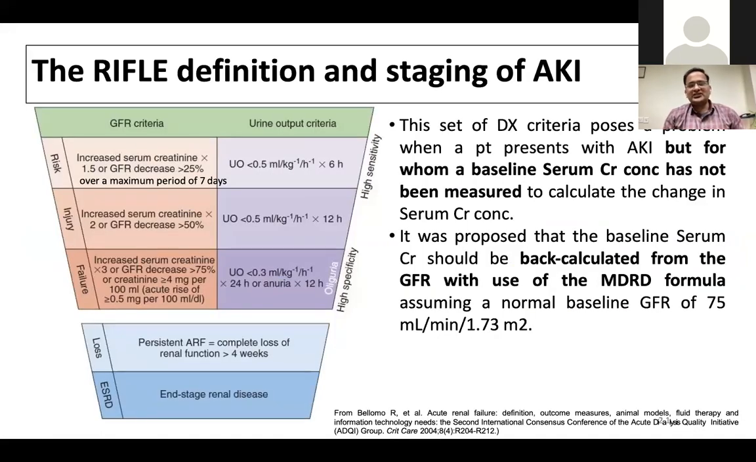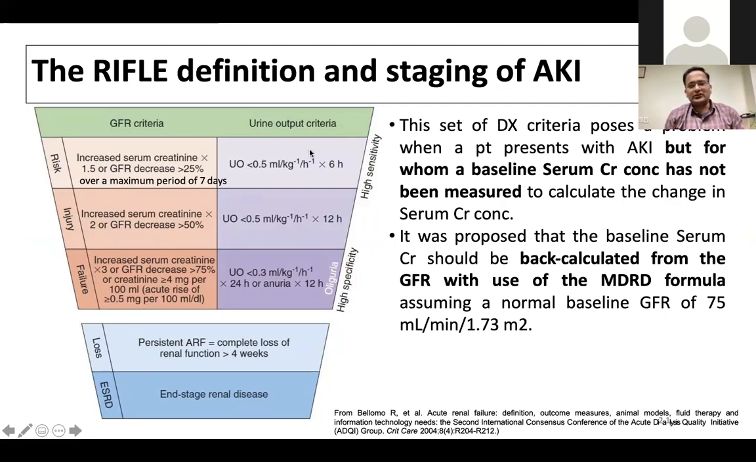So initially, in the older days, the RIFLE definition was used. Now it is obsolete, although the skeleton remains the same. There's risk, injury, failure, loss of function, and end-stage renal disease. Risk is when creatinine is more than a particular level, 1.5. More than 2 times the upper limit is injury. More than 3 times is failure.